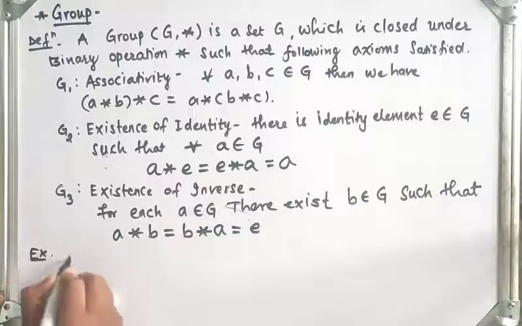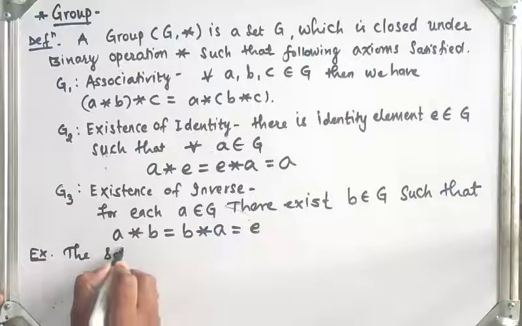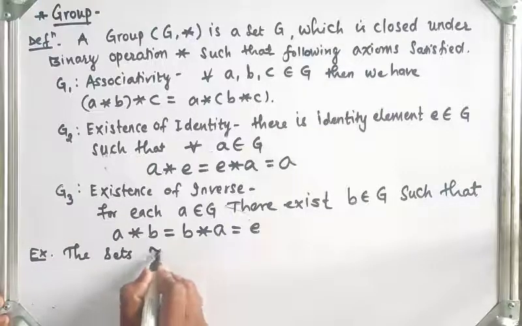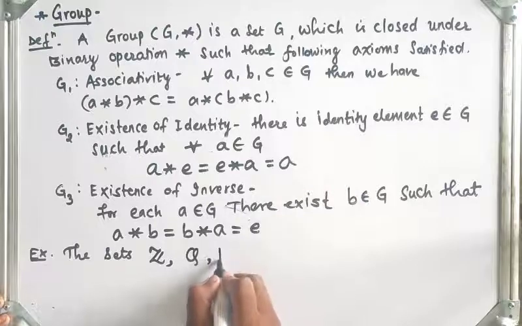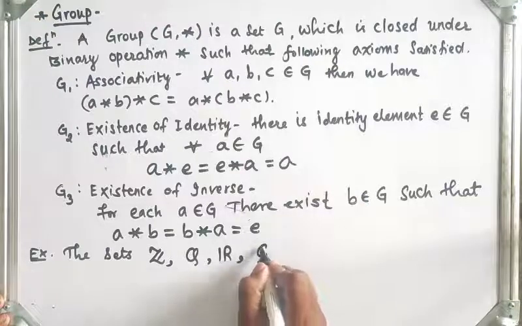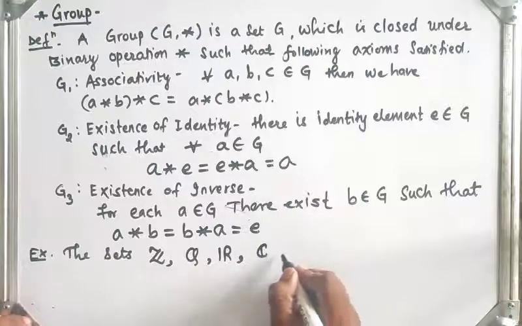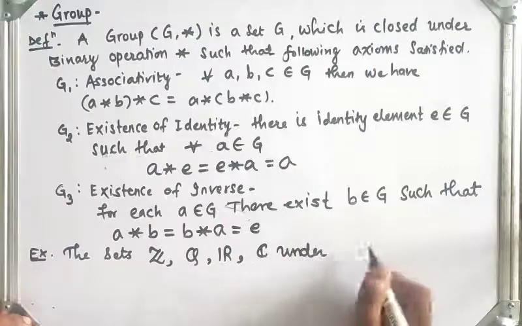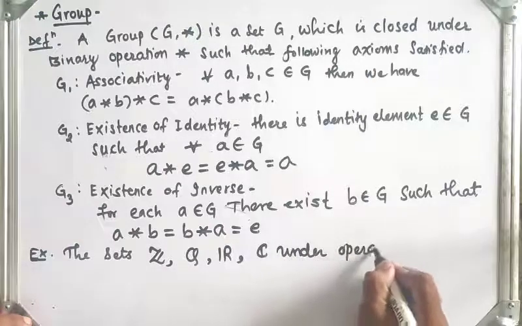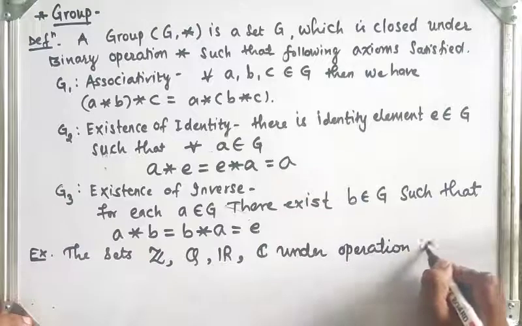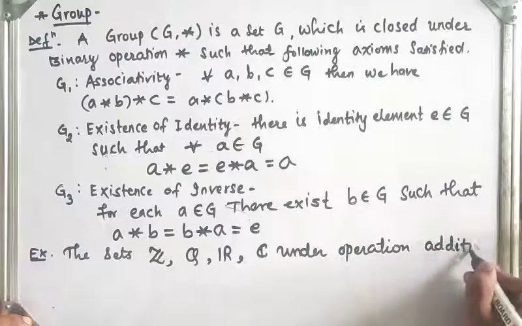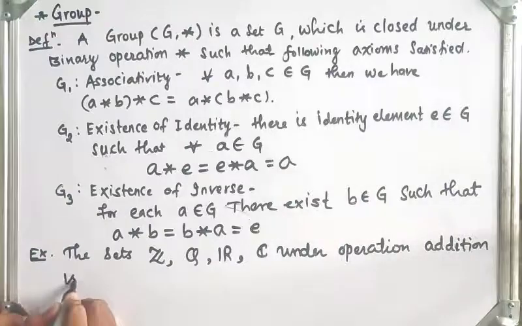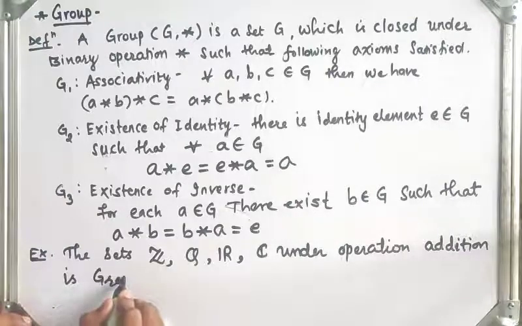Example: the set of integers, set of rational numbers, set of real numbers, set of complex numbers under operation addition is a group.